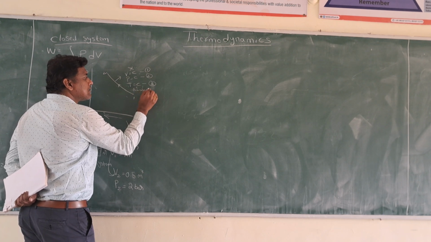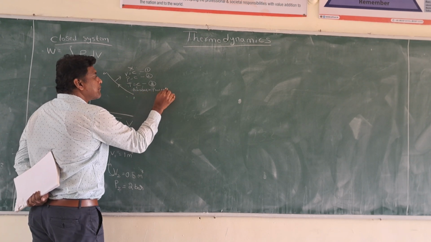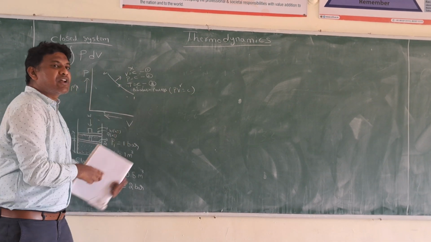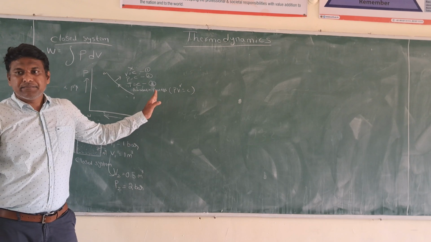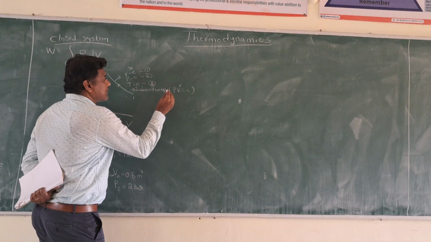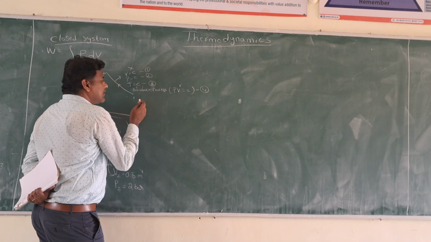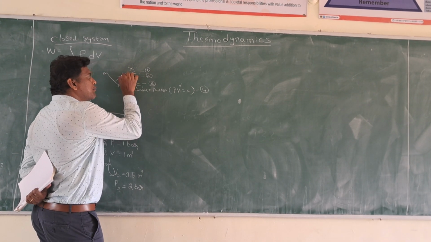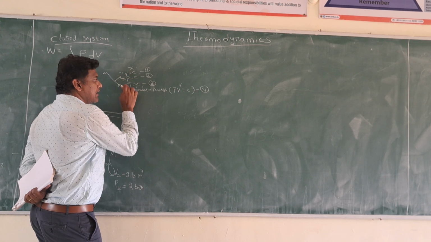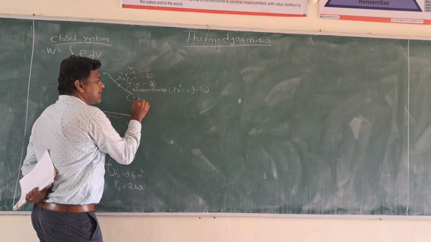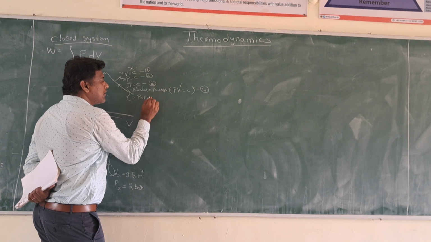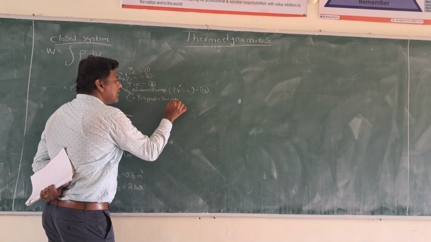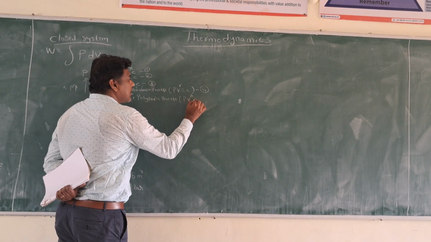Adiabatic process can be represented by PV to the power gamma is equal to constant. This is the equation of the adiabatic process. I can also represent a polytropic process. This is the fourth process. I can do the work in any of the four processes. In that, these two cannot be done, so this process may be any of these three. Polytropic process: PV to the power n is equal to constant.